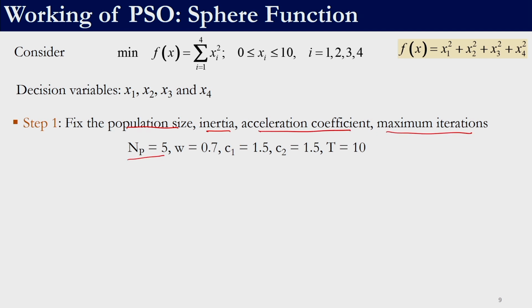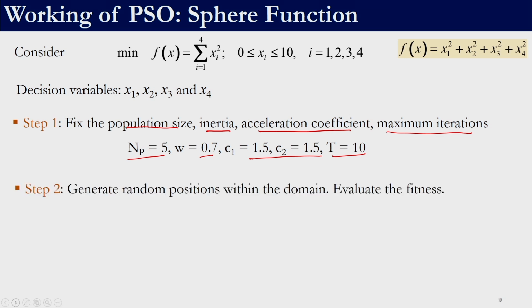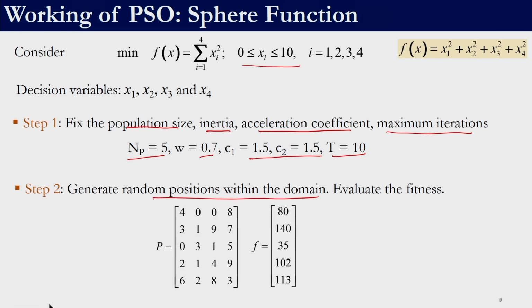So, let us say the population size is 5, the inertia to be 0.7, the acceleration coefficients to be 1.5 and 1.5 respectively, and that we would like to do 10 iterations. So, the next step is to generate random positions within the domain of the decision variable. We know the domain of the decision variable is 0 to 10. So, in this domain we need to generate 5 solutions. Here we have taken integers so that it is easier to calculate. So, these are the 5 positions.